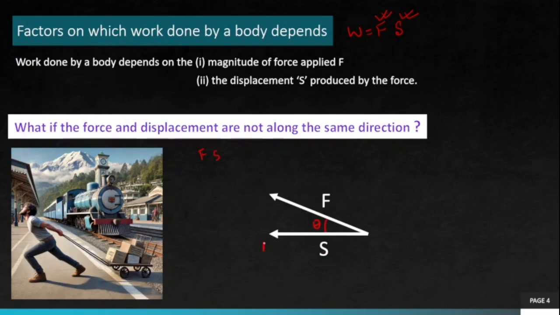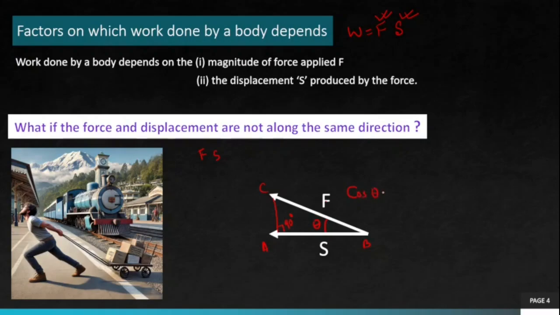So for that, let me write this as A, this as B, and this as C, and let me draw a perpendicular. So this is my right angle triangle. In my right angle triangle, hypotenuse is force, base is BA, which is S. Now I have to find the component of force which is along BA. So I use trigonometry.